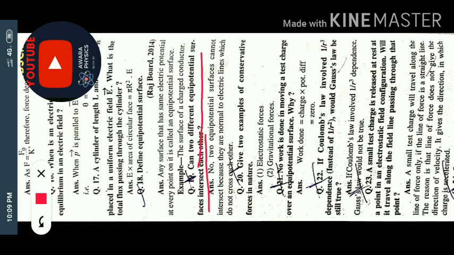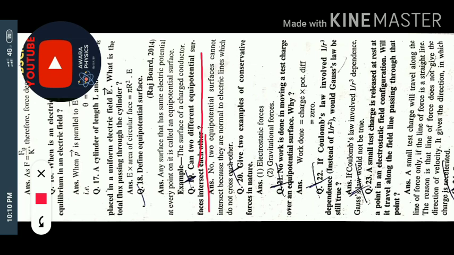Okay, no. So what is the reason behind that? The answer is no, because two equipotential surfaces cannot intersect, because they are normal to electric field lines, which do not cross each other. See, the main concept is about the electric field here.